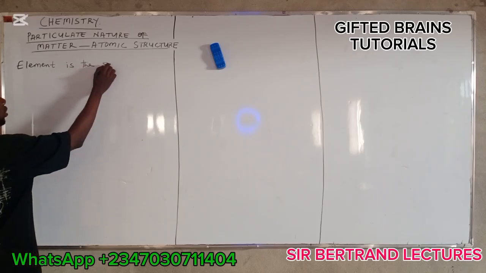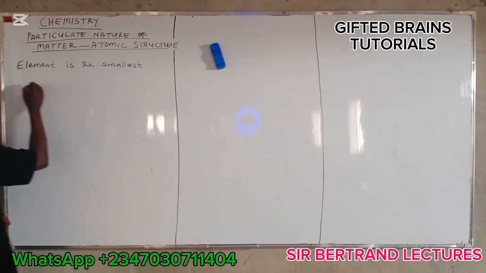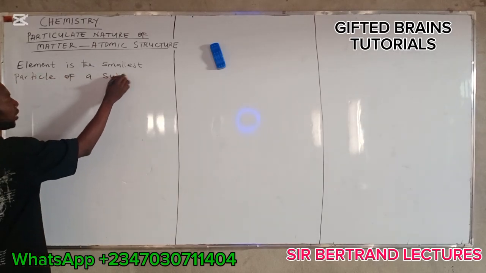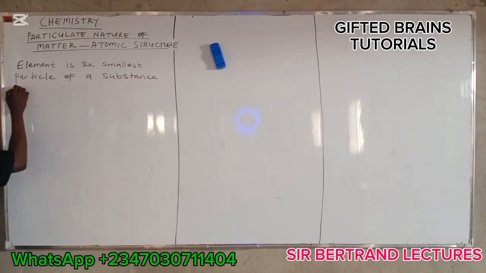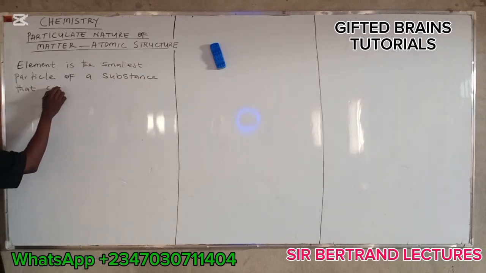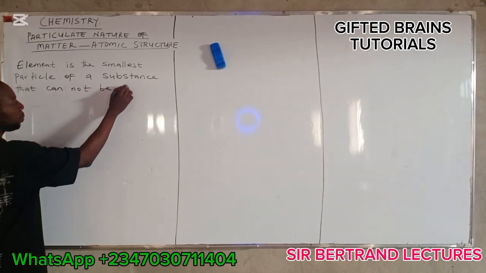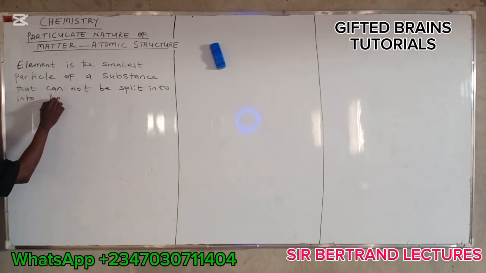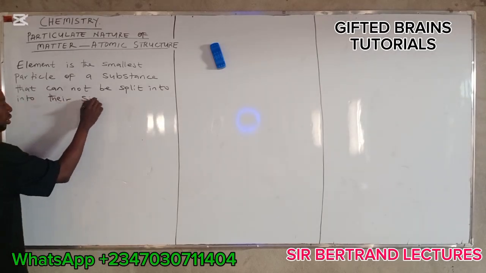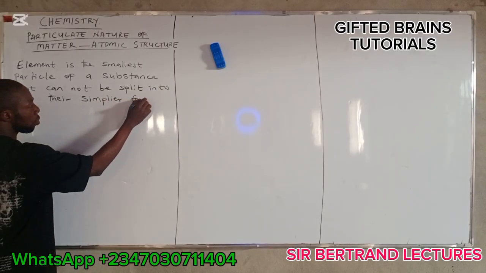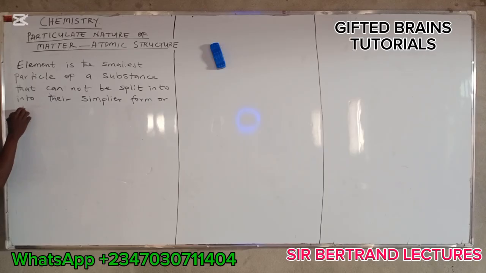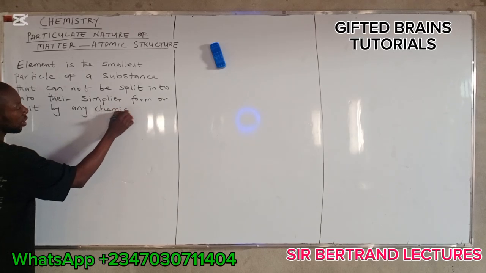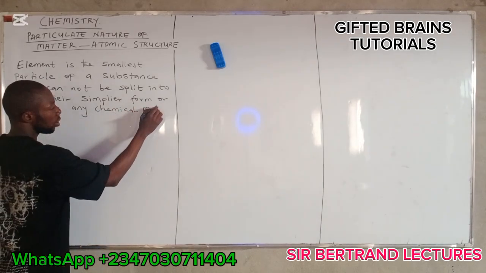Element is the smallest particle of a substance that cannot be split into their simpler form or unit by any chemical method.